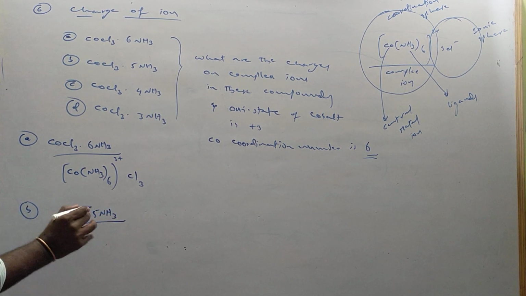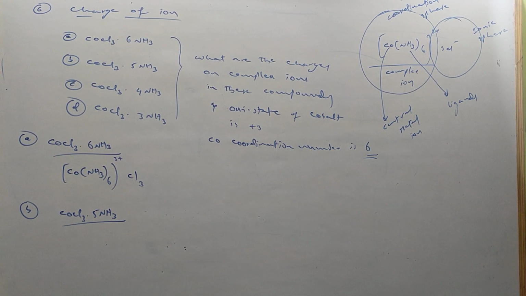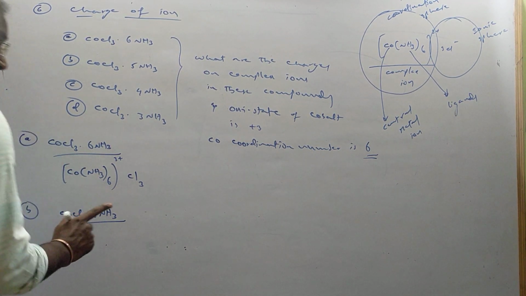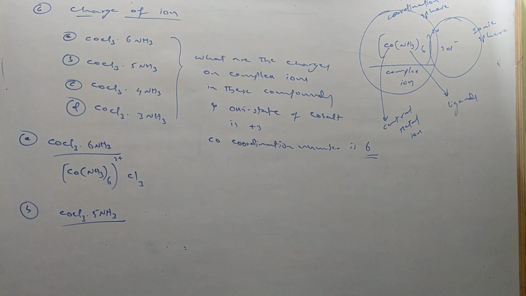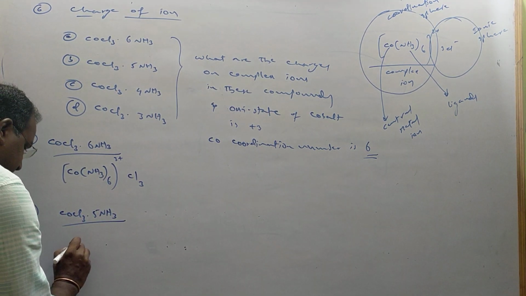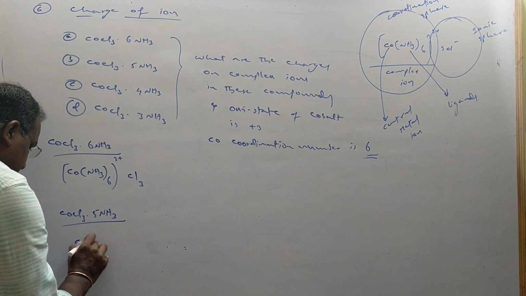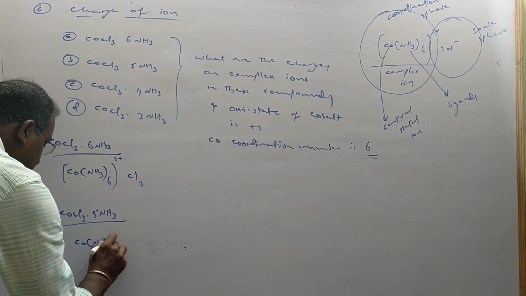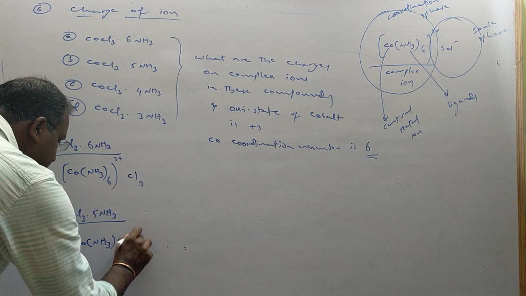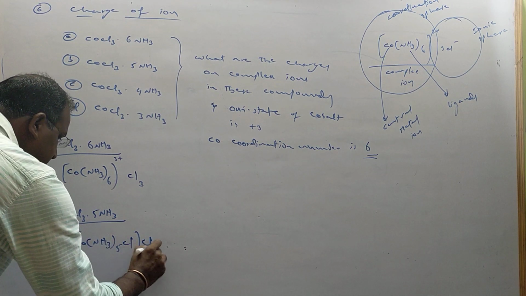Next, B: CoCl3·5NH3. In this complex, how do we write it? Once again, the coordination number is fixed. It is 6 itself. But here we have only 5 ammonias. In that condition, what will happen? One of the chlorines participates in dative bond formation. Therefore, it will be present in the coordination sphere like this: [Co(NH3)5Cl].